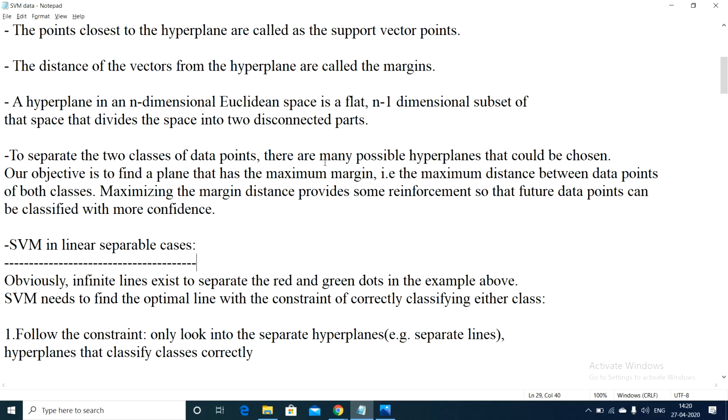To separate two classes of data points, there are many possible hyperplanes that can be chosen. Our objective is to find the one that has the maximum margin, the maximum distance between data points of both classes. Maximizing the distance provides some reinforcement so that future data points can be classified with more confidence.